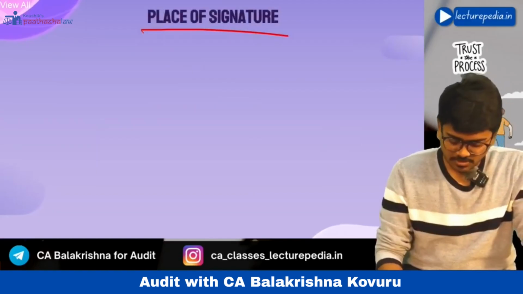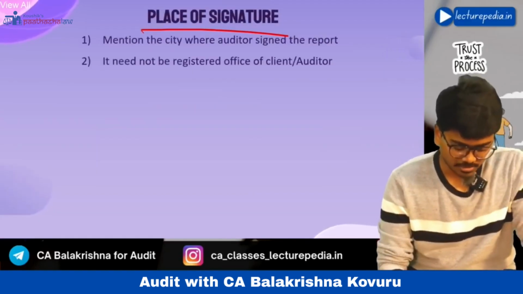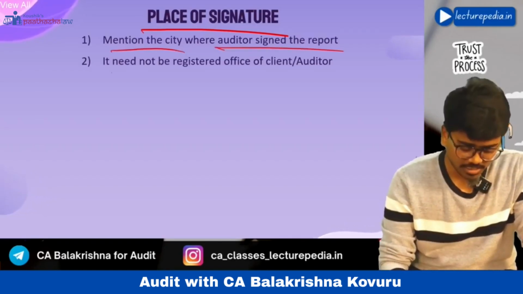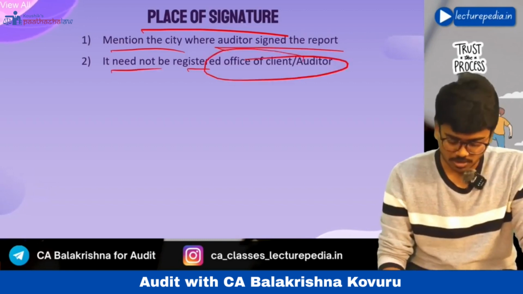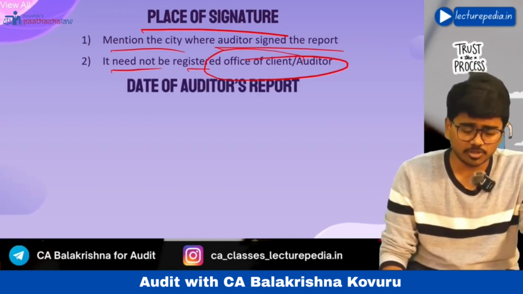Next, place of signature. Wherever you are signing the audit report, that place you need to mention. Mention the city where the audit report is signed. It need not be the head office of the audit firm. It need not be the registered office of the client or the auditor. Wherever you are signing the audit report, that city name you can mention.